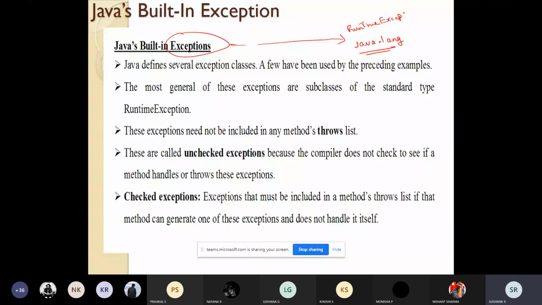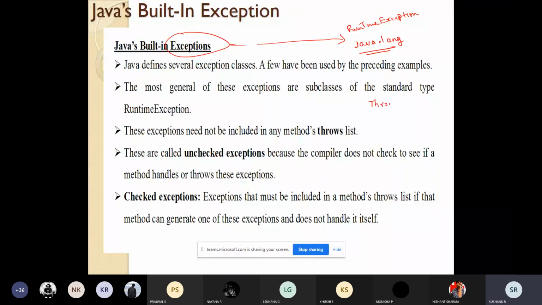All these things will come under this runtime exception subclasses. So there is a class called runtime exception. For that class, we have subclasses like array index out of bound subclass, arithmetic exception subclass, null pointer exception subclasses. So how it is designed means, in the first class I wrote one example, like one diagram.